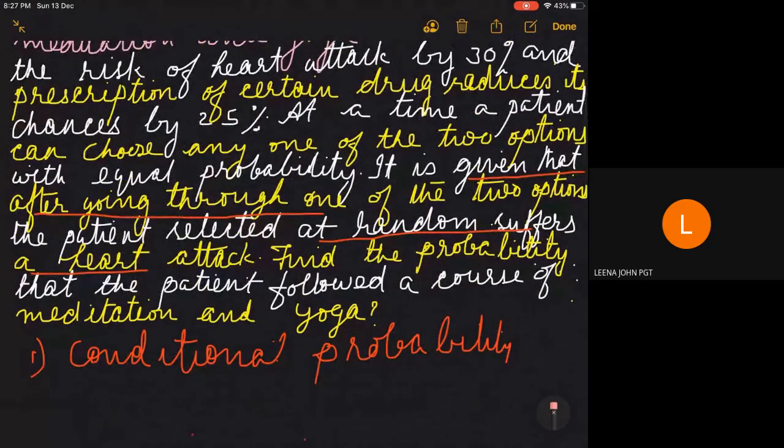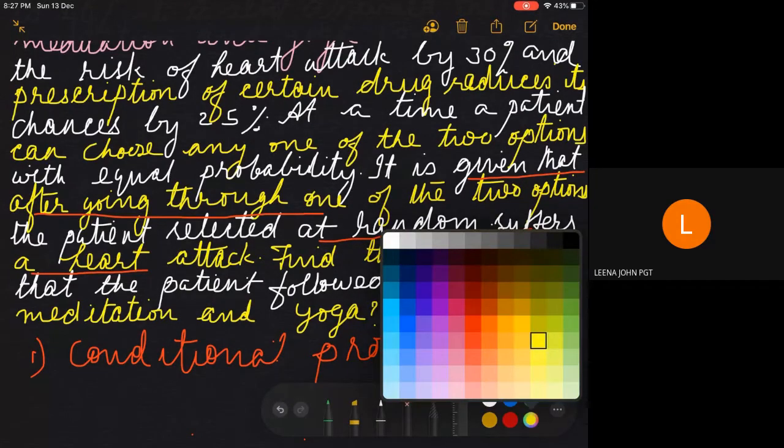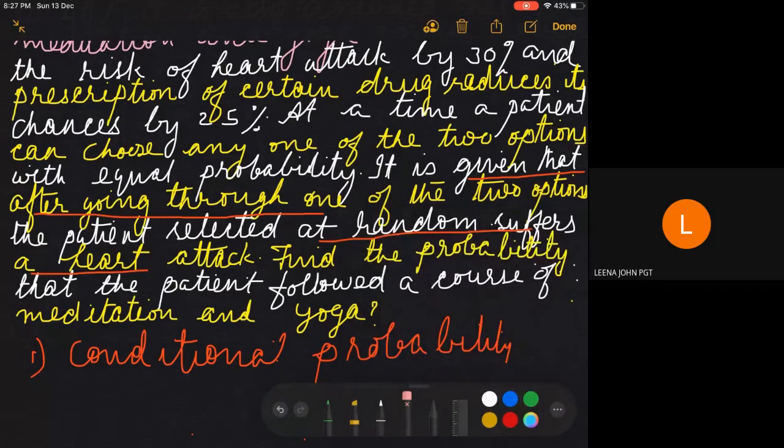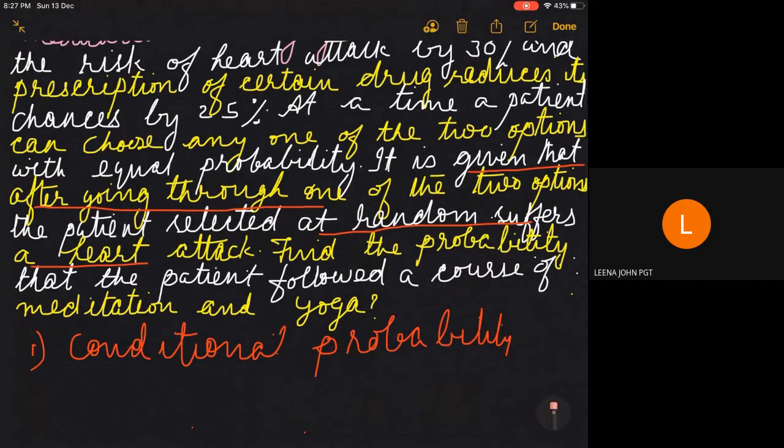It is given that after going through one of the two options, the patient selected at random suffers a heart attack. So it stands for a condition, and here we get that the condition will always be one of the events of the experiment. So one condition is given that the person suffers a heart attack.